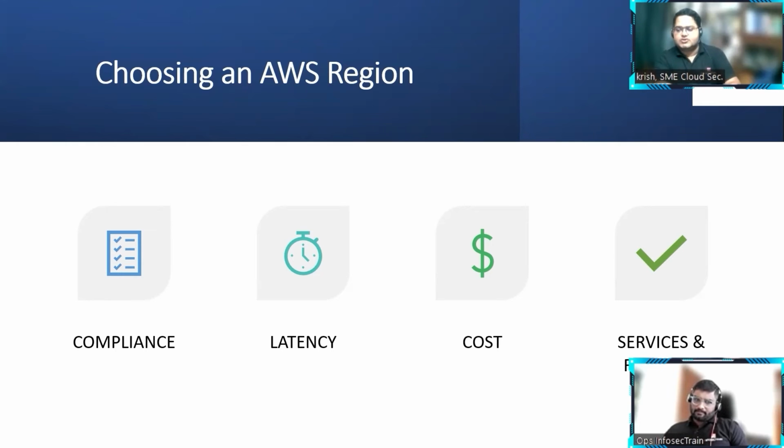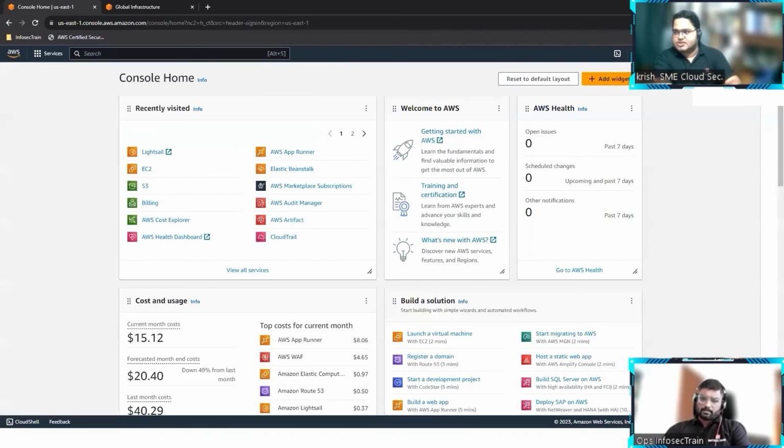In every cloud service provider, they offer something called a pricing calculator. Using the pricing calculator, we'll be able to check the exact cost of each service. And the last one is called services and features. Now let me show you an example here. It'll be easier for us to understand.